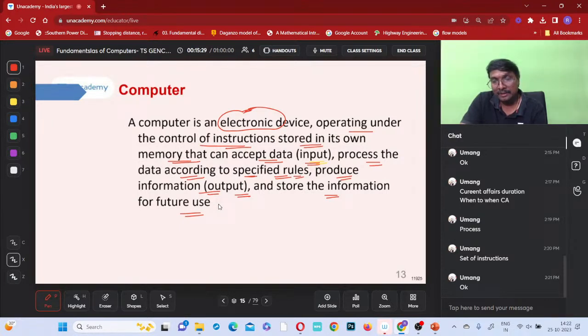Is it clear now, everyone? So how will that computer be operating?